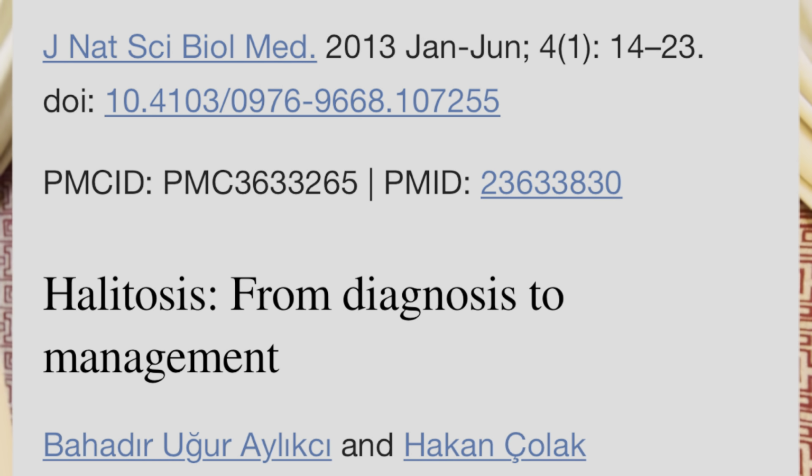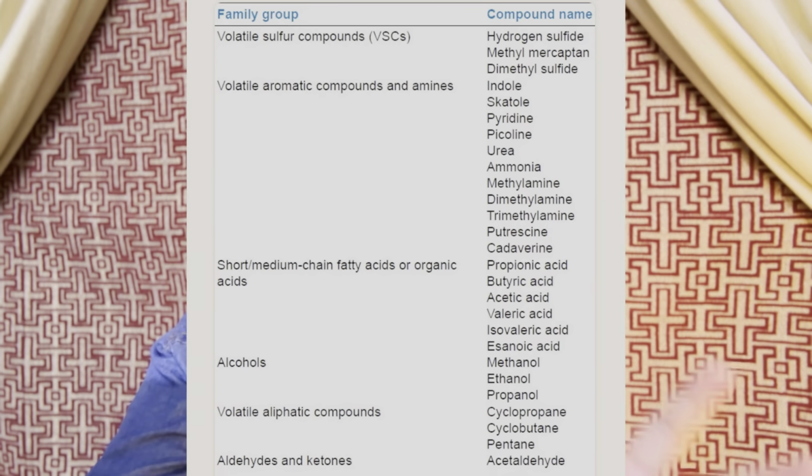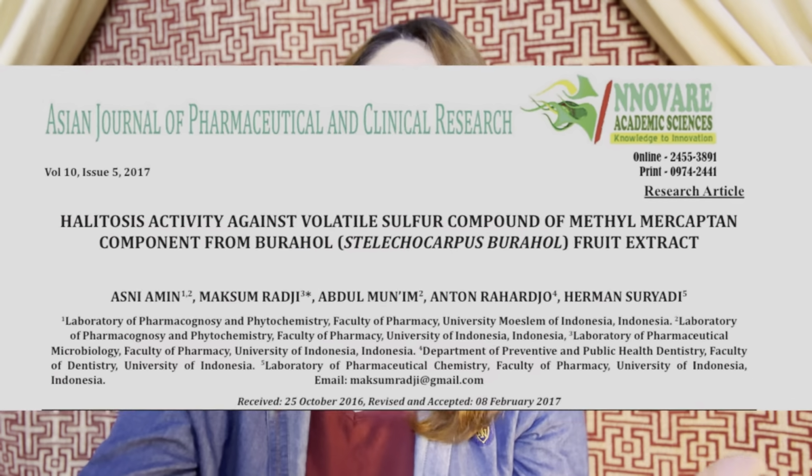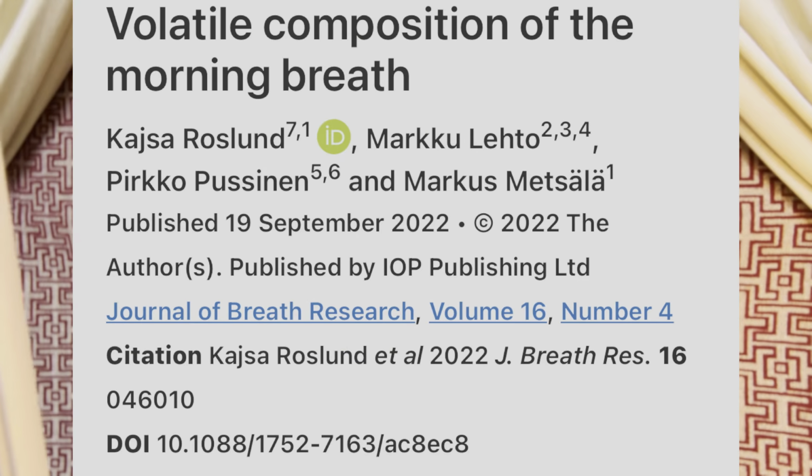So after watching today's video, you will know all the basics about what is halitosis, how can we diagnose halitosis, what are the causes of it, and how can we prevent halitosis. So bad breath is caused as a result of highly volatile and complex substances. So these volatile molecules include sulfur compounds, aromatic compounds, nitrogen containing compounds, amines, short chain fatty acids, alcohols or phenyl compounds, aliphatic compounds, and ketones. The main compounds here are hydrogen sulfide and methyl mercaptan. They produce bacteria by enzymatic reactions of sulfur-containing amino acids.